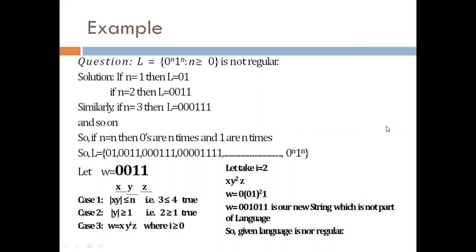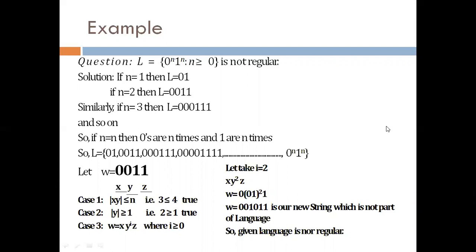Like I have taken in the example, x is equal to 0, y is equal to 01, and z is equal to 1. You can take 00 as x, 1 as y, z as 1, or some other pattern. Okay, I am taking x is equal to 0, y is equal to 01, and z is equal to 1.